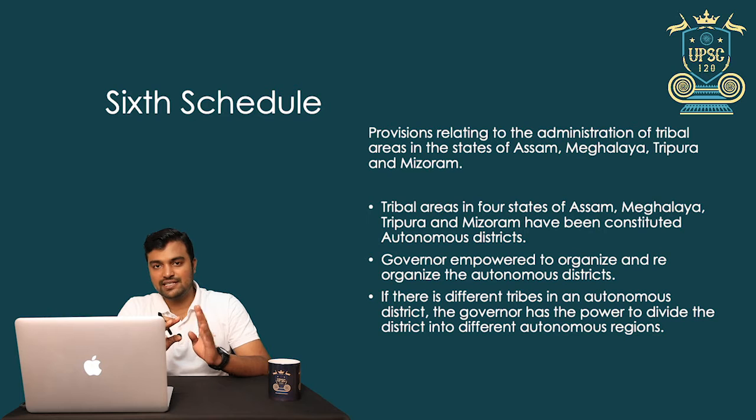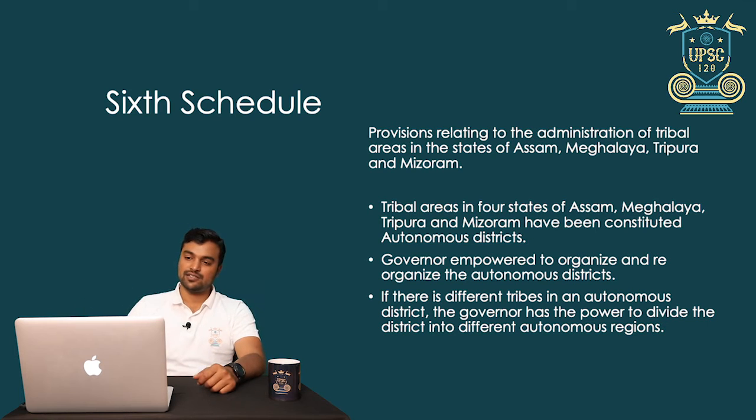In the northeast there are 3 states starting with M: Meghalaya, Mizoram, Manipur. So we can remember ATM with no money, and no money means no Manipur. So ATMM, with no money, no Manipur. In that way we can remember. So the sixth schedule speaks about just 4 states specifically. If we keep this in mind, we will not have confusion on the fifth schedule and sixth schedule.